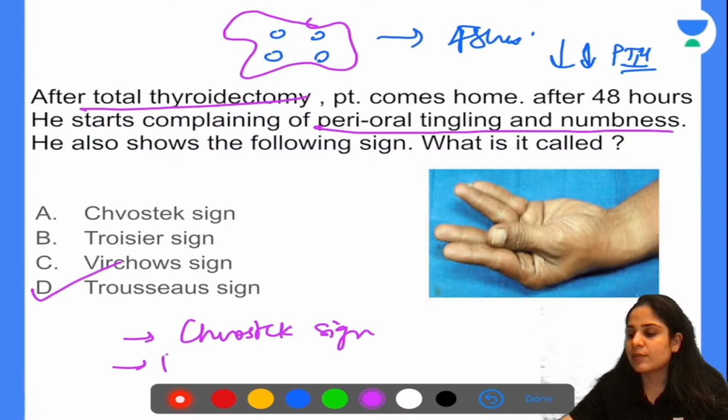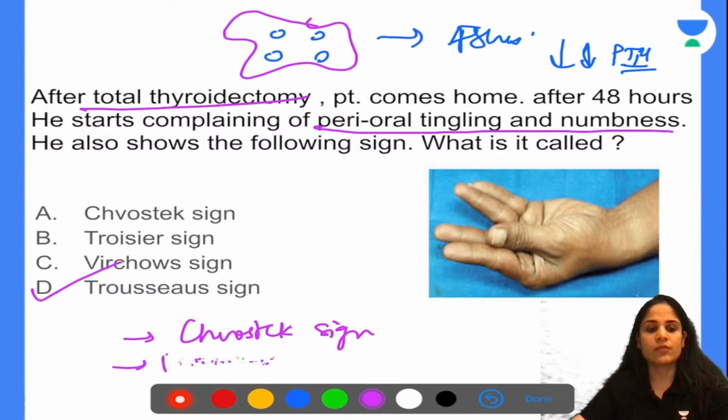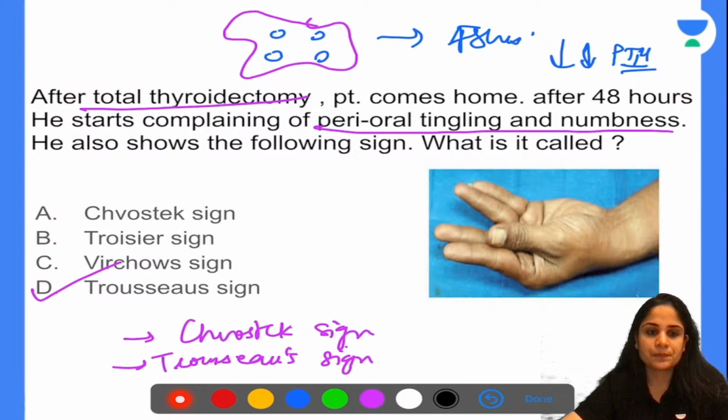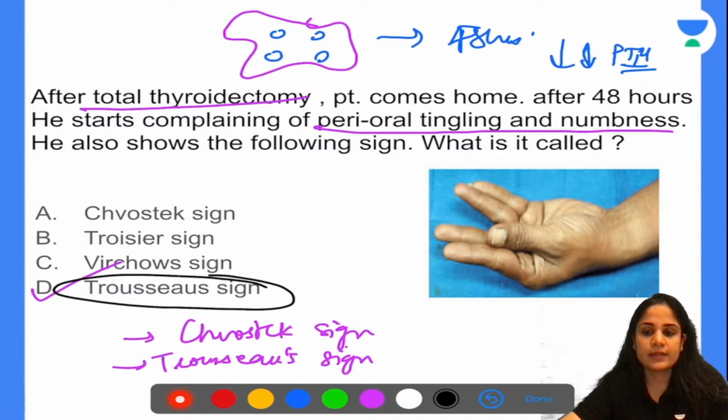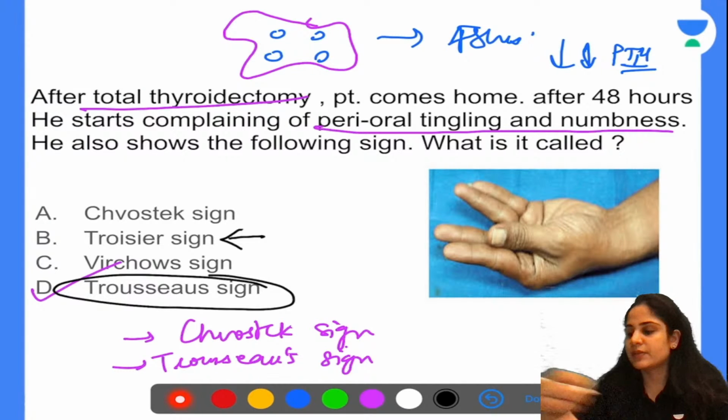Now, can anyone tell me what is Troisier sign? Because many of you were confused with this. Can you tell me what is Troisier sign? Anyone? In which condition do we see Troisier sign? Very good. So in case of Virchow's node, we will see Troisier sign.